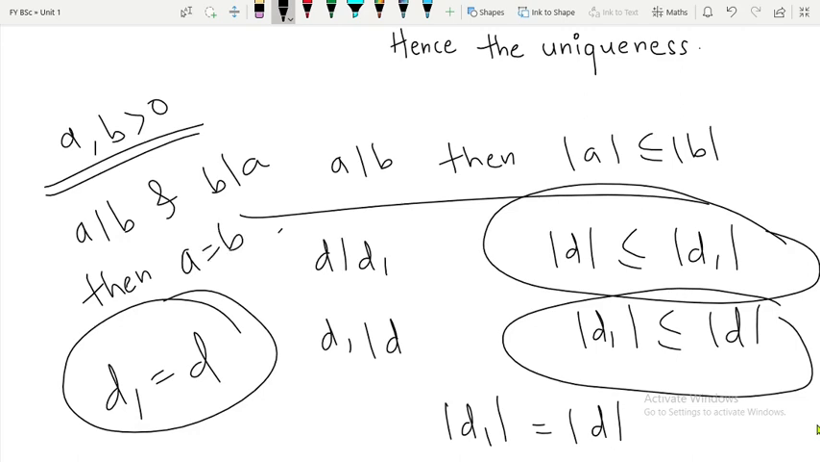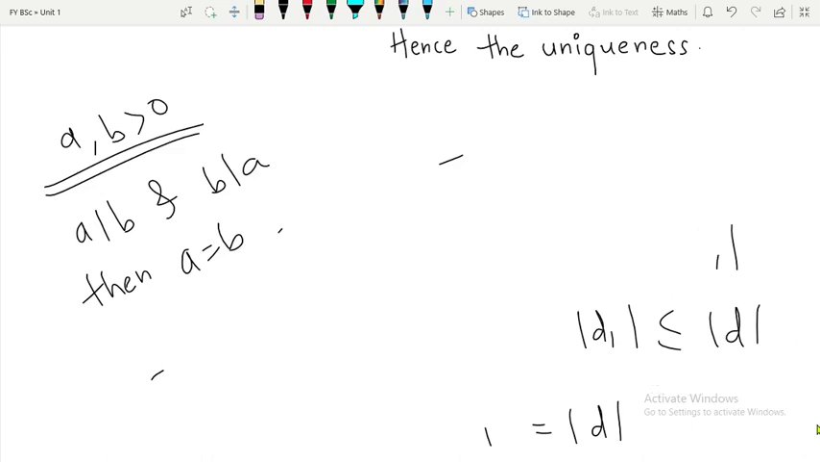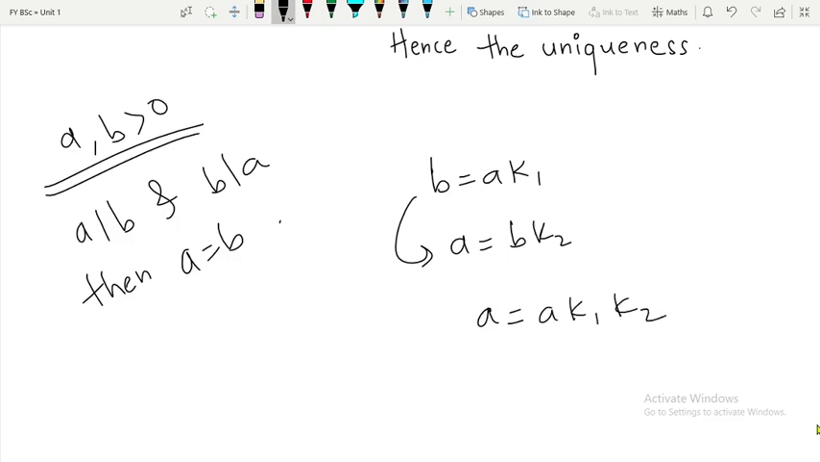Now you can prove it the other way around also. How can you prove it the other way around? Instead of using this result, since A is dividing B, what I can say, B will be equal to A K1 for some K1 belonging to Z. Since B divides A, I can say A is equal to B K2 for some K2 belonging to Z. Now just put the value of B in this equation. So what we'll get, A is equal to B K2, which is A K1 K2. Okay. So A and A will get cancelled out and the product K1 K2 will be equal to 1.